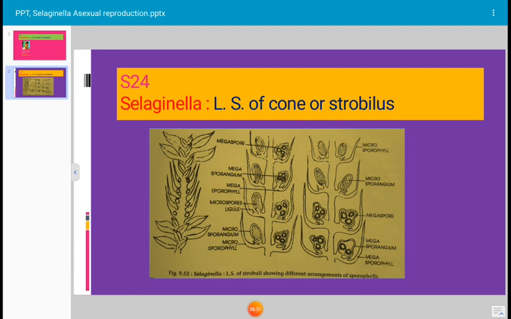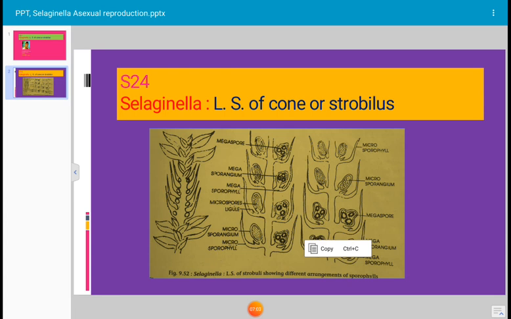The microspores, the small-sized spores, produce after germination the male gametophyte, also known as microgametophyte, and the large-sized spore, the megaspore or macrospore, produces the female gametophyte after its germination. The female gametophyte is also known as megagametophyte.